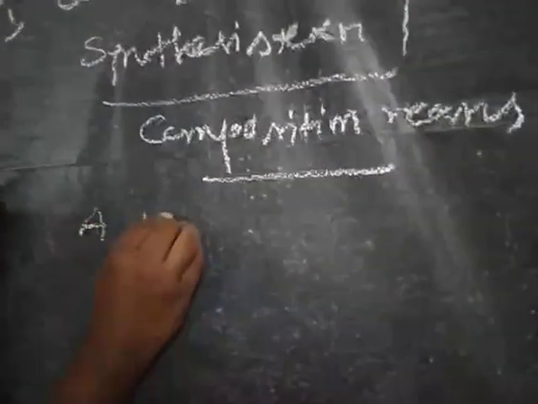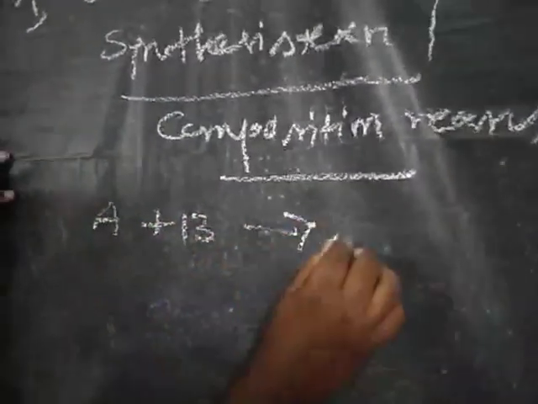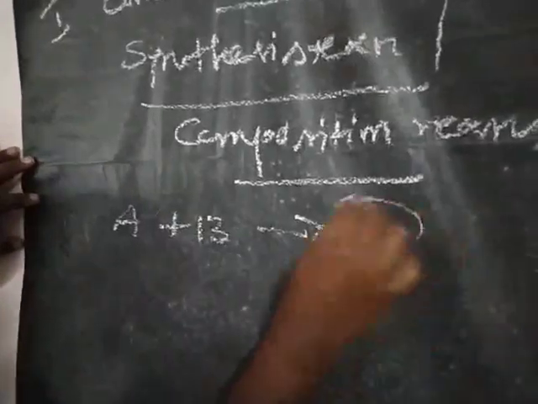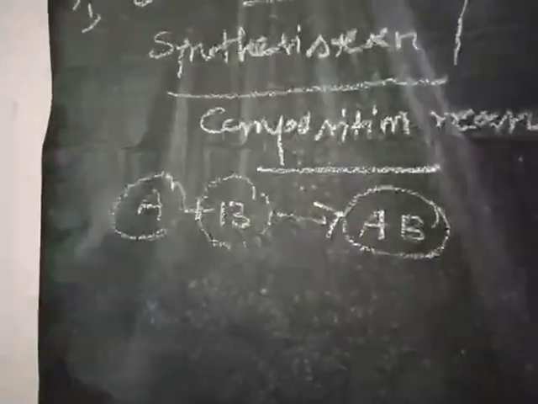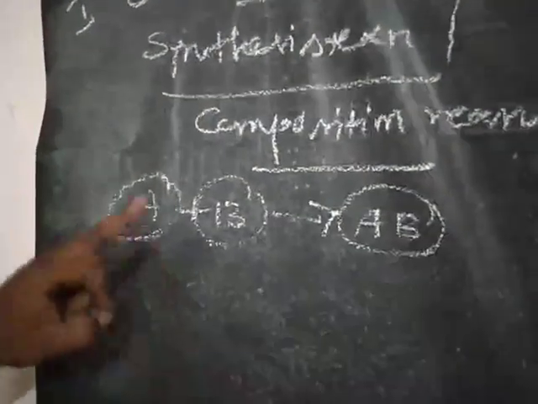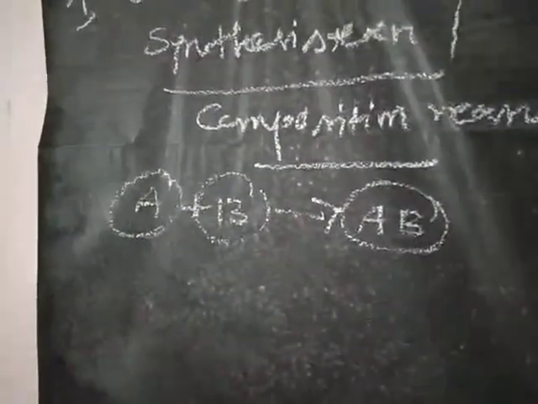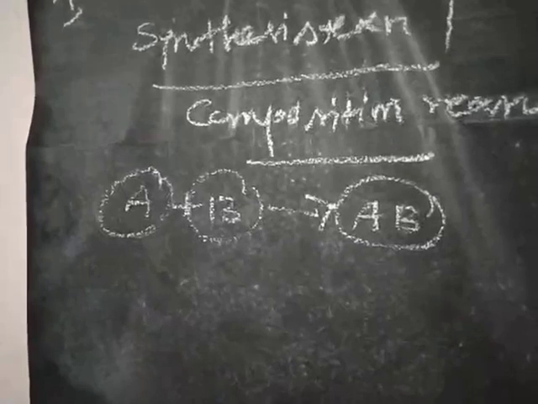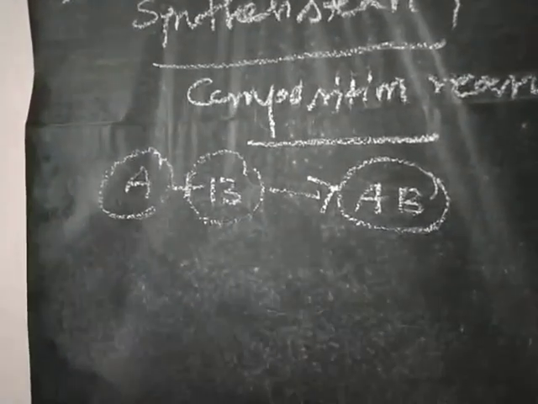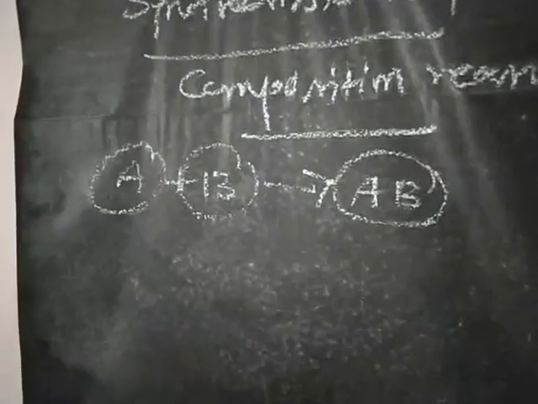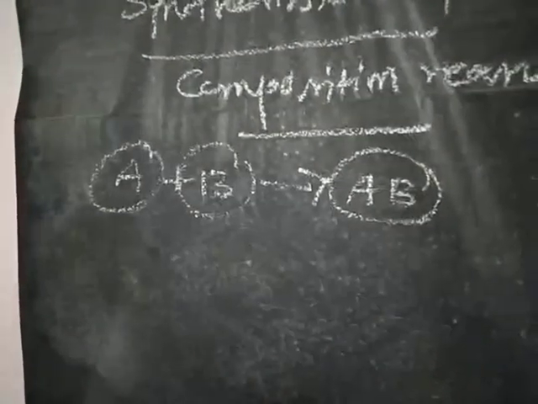A plus B gives AB. When two or more reactants combine to give a new compound or new substance, the type of reaction is called combination reaction, synthesis reaction or composition reaction.